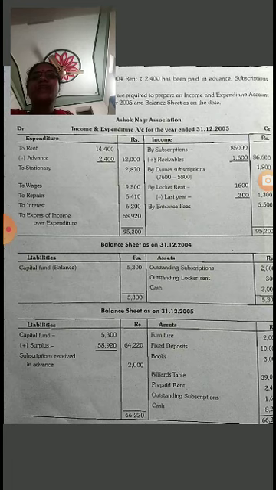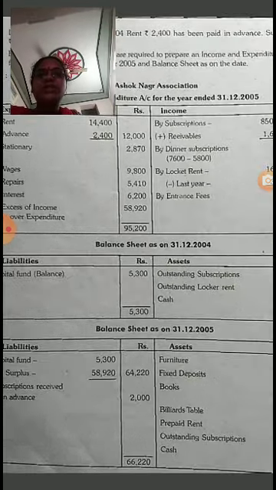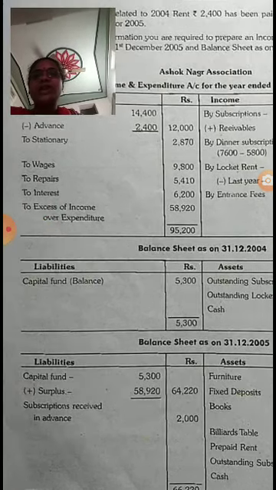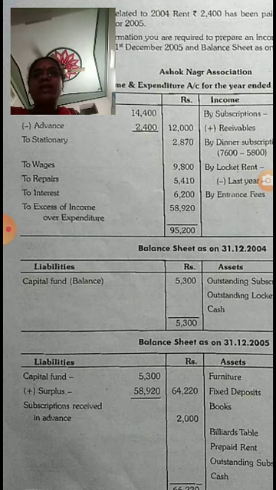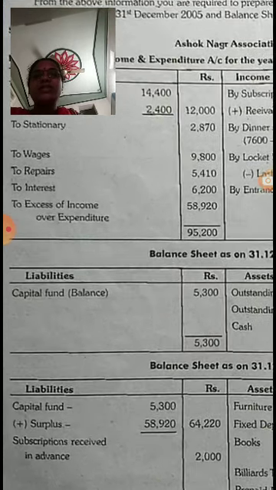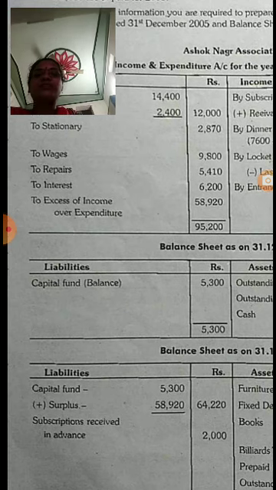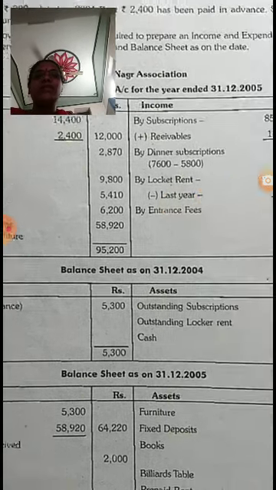Now income and expenditure account of Ashok Nagar Association, income and expenditure account for the year 31/12/2005. First, to rent 14,400 minus advance rent received 2,400, that is 12,000. Stationery 870, wages 9,800, it is also given in the problem. To repairs 5,410, it is given in the problem. To interest, that is 6,200, it is given in the problem.